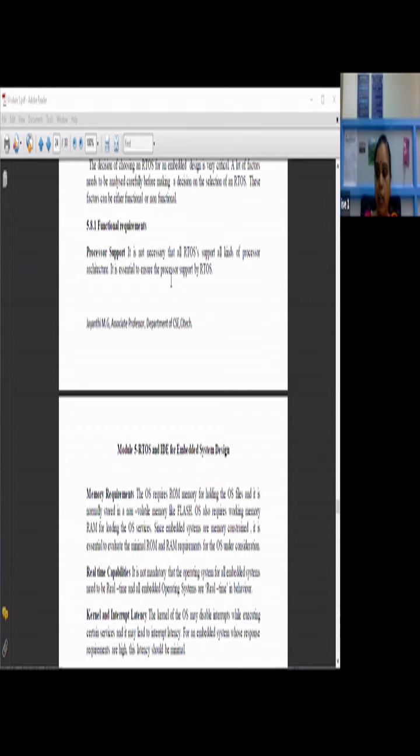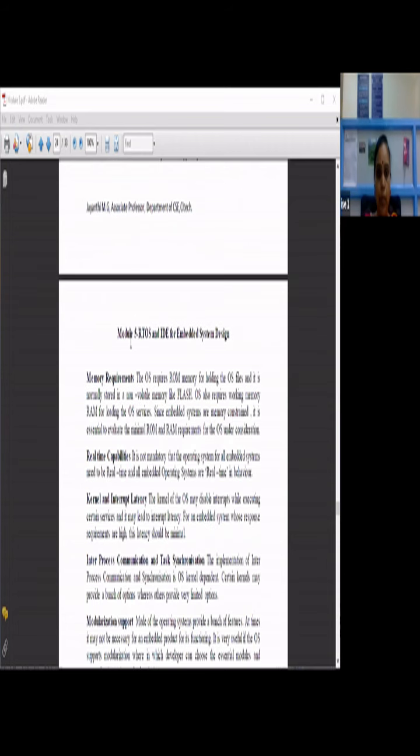So based on that, you need to choose the operating system. You will not be able to take a particular operating system or RTOS and expect that it is going to fit all kinds of processors or support all kinds of processor architecture. So you need to ensure the processor supports the RTOS, and choose that kind of RTOS for that particular embedded system application. So one is processor support.